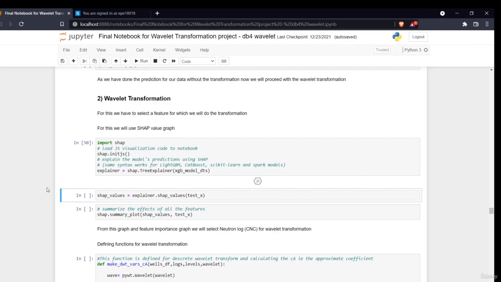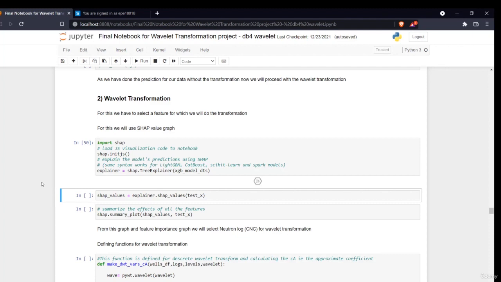And then you have to select those features and do PCA and all of those things. So here, for the sake of our results, we are transforming just one feature, the most important feature in the prediction, which we have seen in both of the cases.